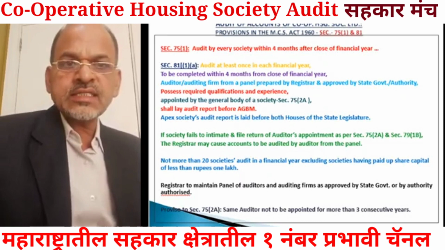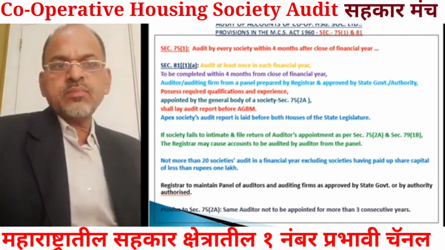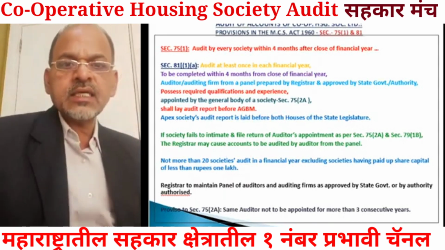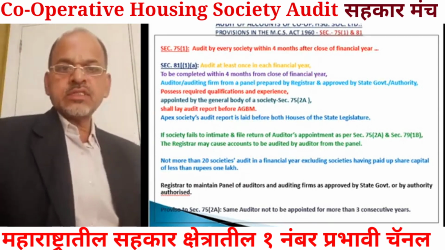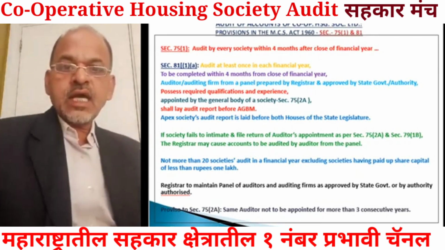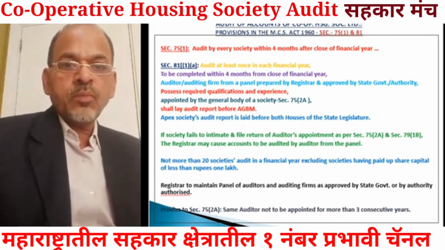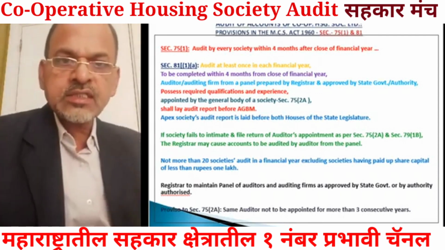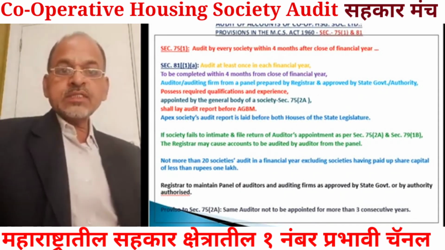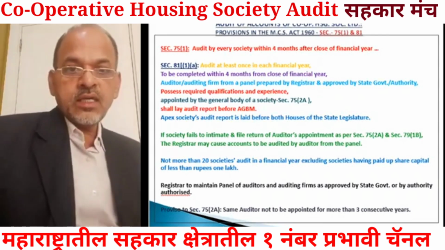So what is that provision under section 75 subsection 1 regarding audit? That section provides for audit by every society within 4 months after close of the financial year. As per section 75 subsection 1, it is the responsibility of the society to get its accounts audited by the statutory auditor within 4 months after close of the financial year, or cooperative year, that is from 1st April to 31st March, as we have seen earlier.